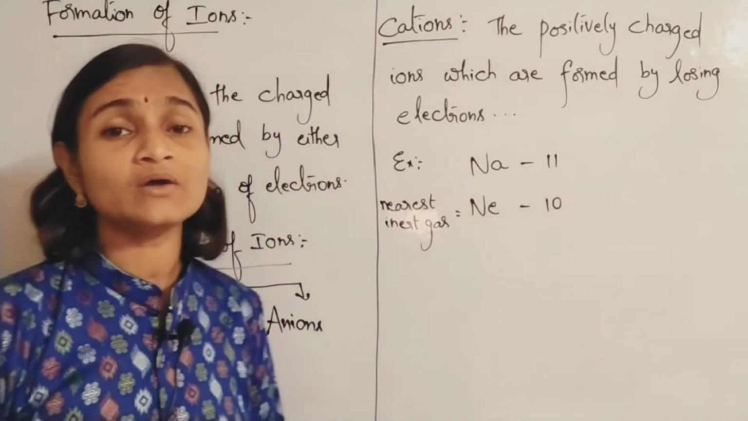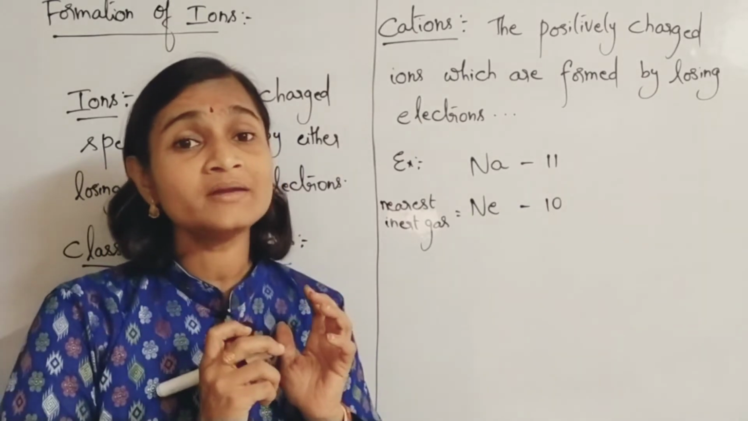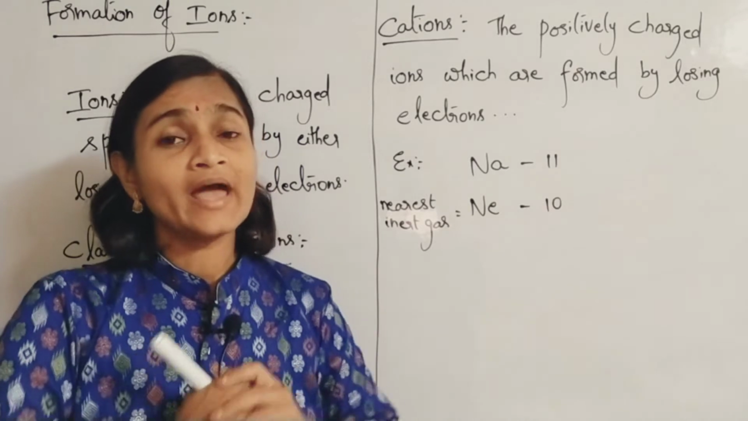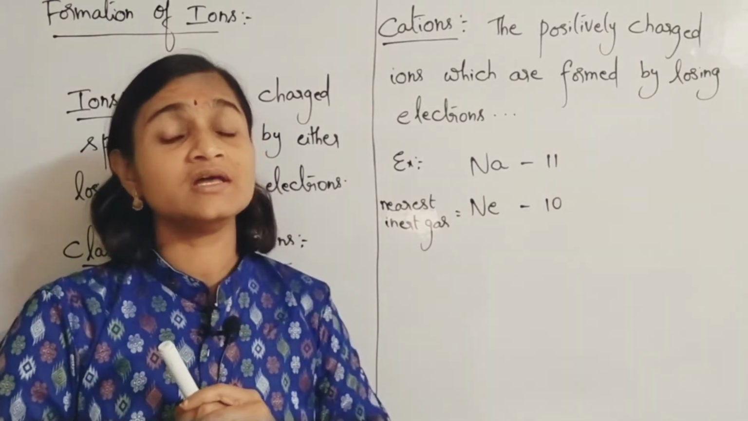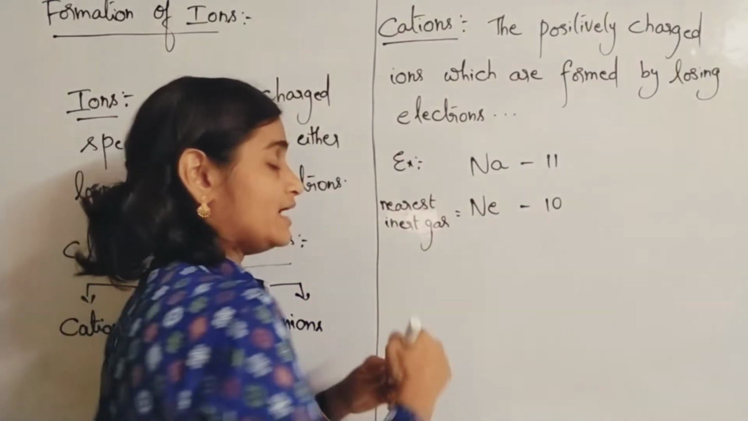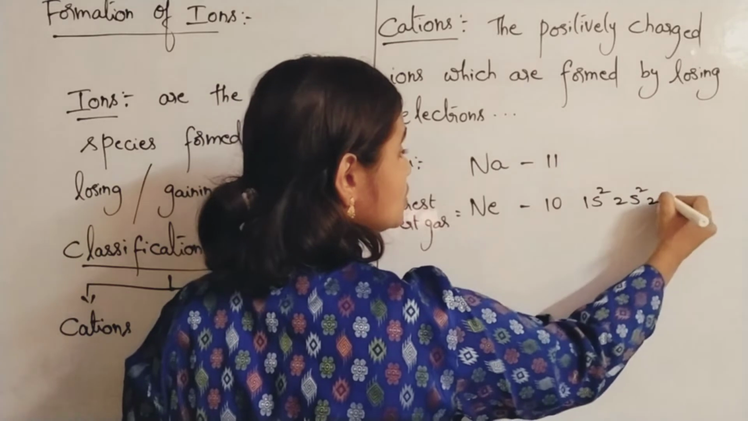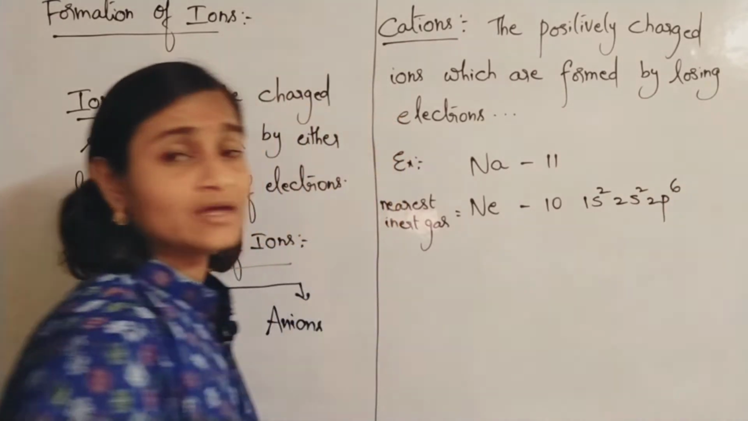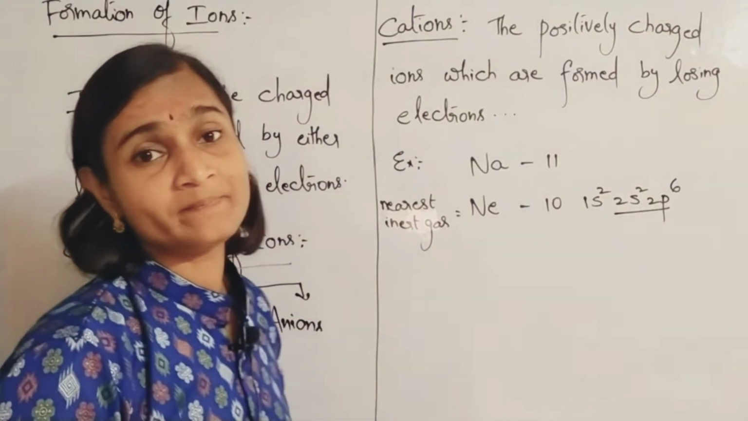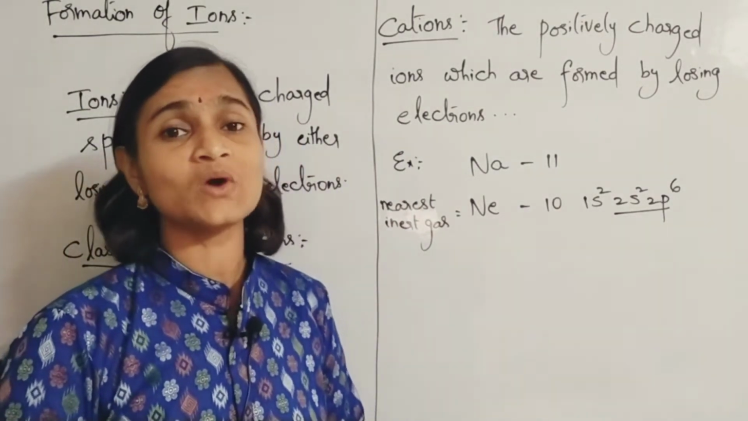And we all know that all inert gases are what? Highly stable. Due to what? Having inert gas configuration. What does it mean? Having octet configuration in the outermost shell. See, neon, atomic number is 10. Its configuration is 1s2, 2s2, 2p6. So it is having 8 electrons in the last orbit. Having 8 electrons in the last orbit is called as what?